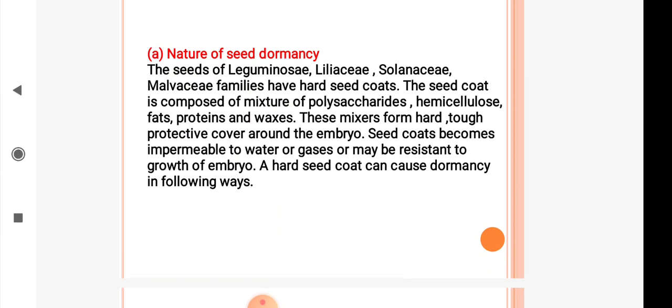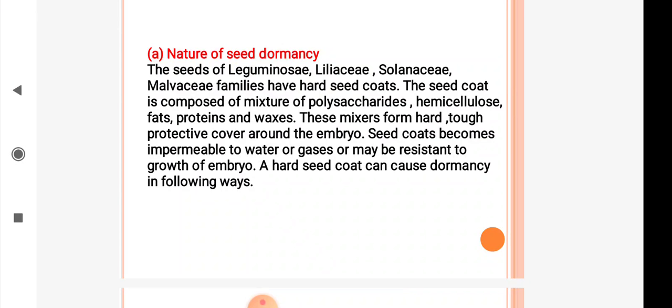Nature of seed coat is one important cause of dormancy. The seeds of Leguminosae, Liliaceae, Solanaceae, Malvaceae families have hard seed coats. The seed coat is composed of a mixture of polysaccharide, hemicellulose, fats, proteins and waxes.